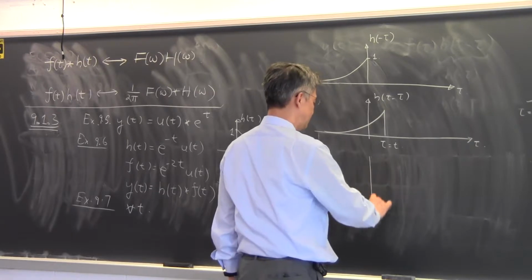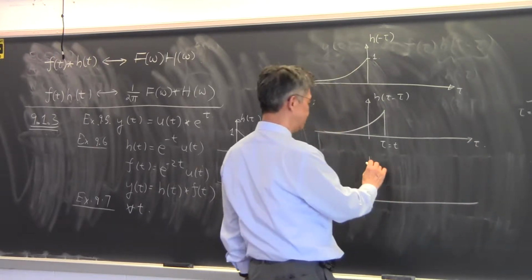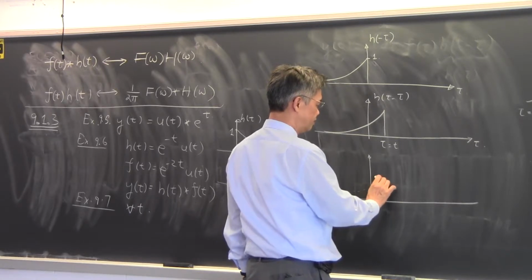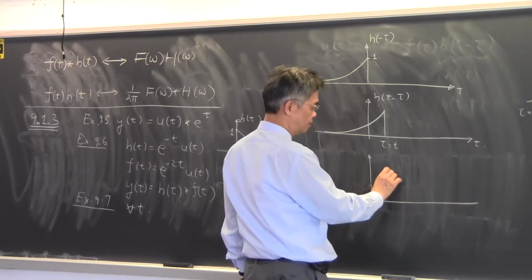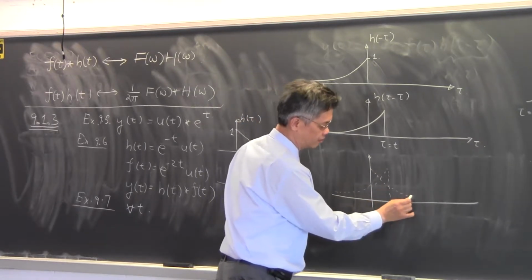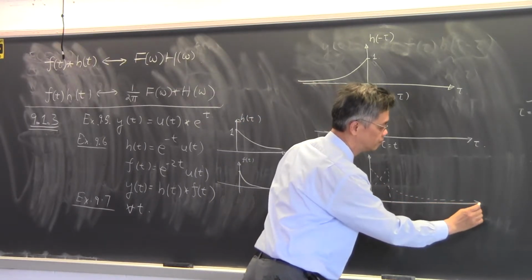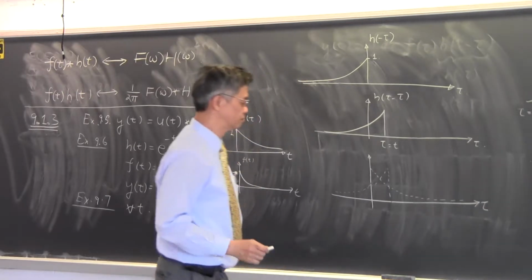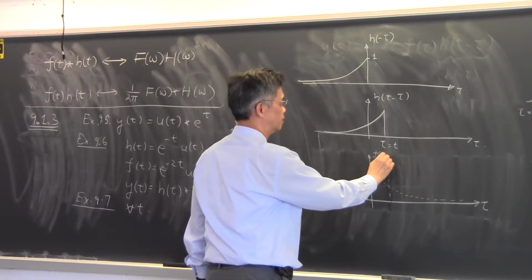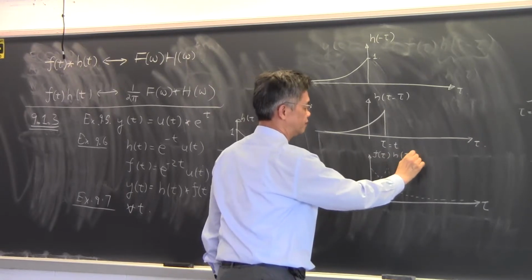So if you multiply by f of t, then the overlap integral will look something like this. So you have one function that looks something like that. The other one just looks something like that. Okay, so this is f of tau times h of t minus tau.